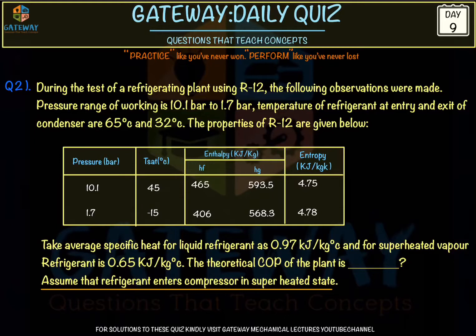That was a doubt. So here I made a small correction in the question to just clarify the doubt. Everything in the question was the same, but I've added one more line at the end: assume that refrigerant enters the compressor in superheated state. It was a statement added here. You can just make note of this, and the solution, everything remains the same. Yesterday we did the solution exactly for this question, but during the typing we did not include this. Assume that refrigerant enters a compressor in superheated state.